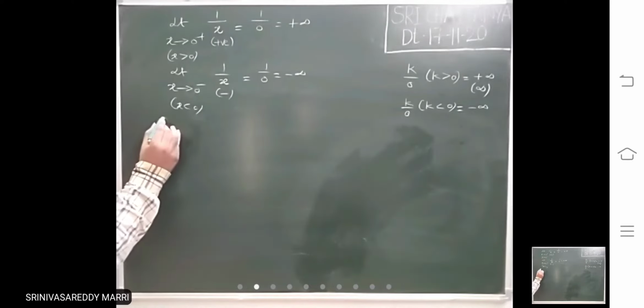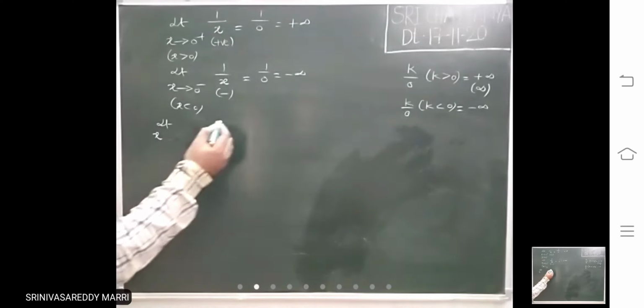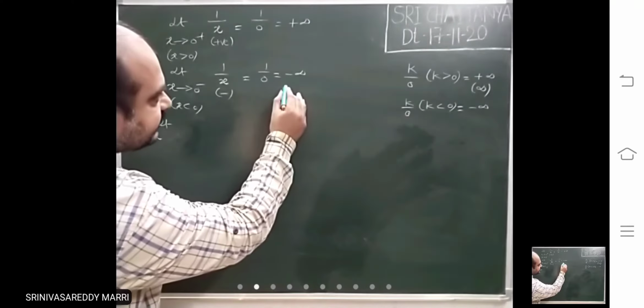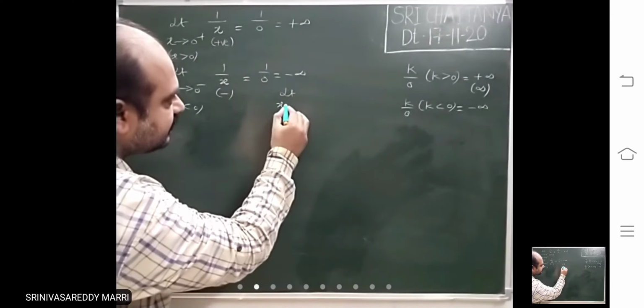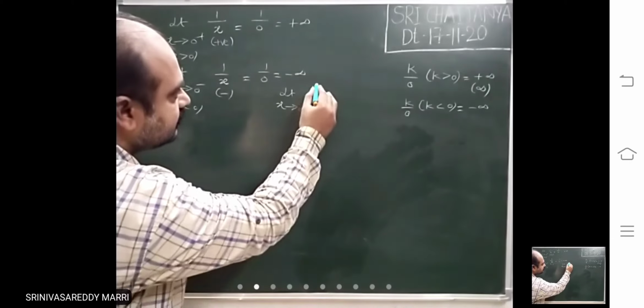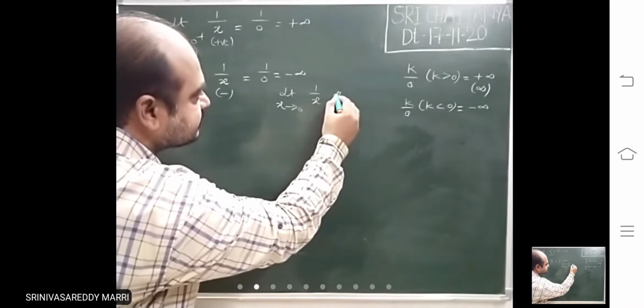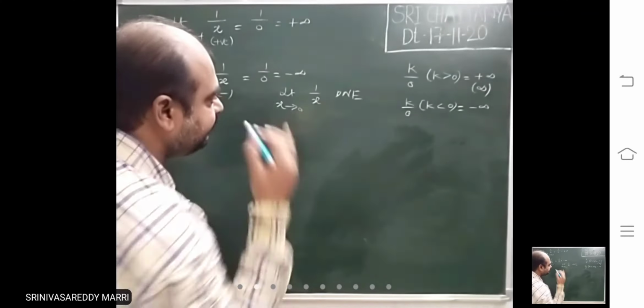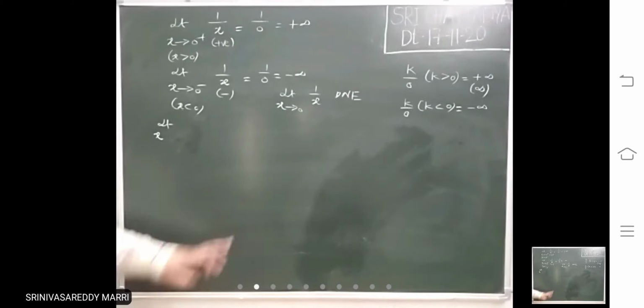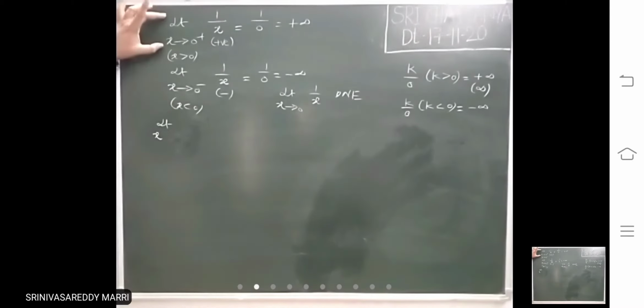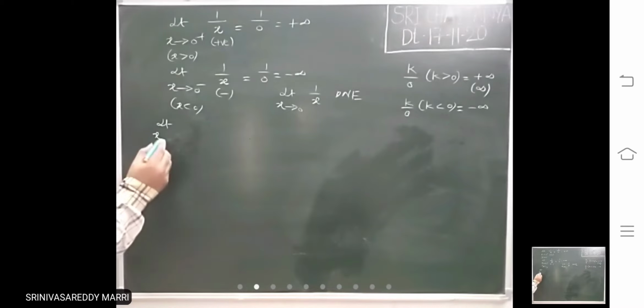Another example: if he asks about the limit as x tends to 0 of 1 by x, this limit does not exist. I have told you, if the two limits are infinities of different signs, the limit does not exist. If he asks for plus infinity or minus infinity, you have to write it.